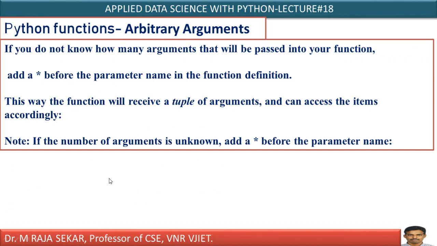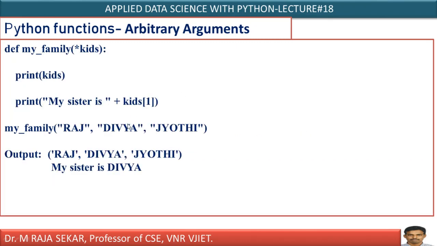Now there is something like arbitrary arguments. If you do not know how many arguments will be passed into your function, add a star before the parameter. This is simple. Anyway, I will try to explain with a simple example. If the number of arguments is unknown, just keep a star, asterisk symbol, before the parameter name. This is arbitrary arguments.